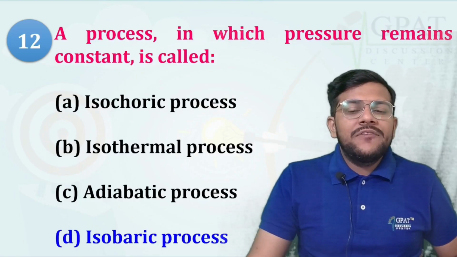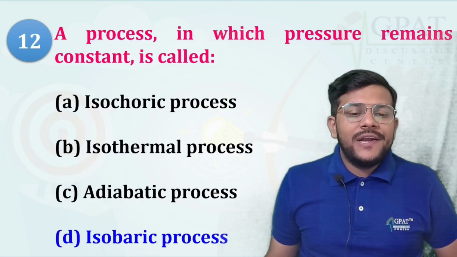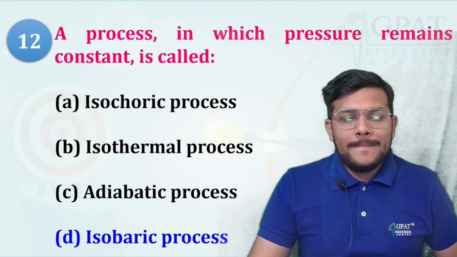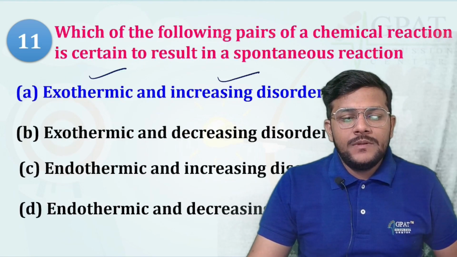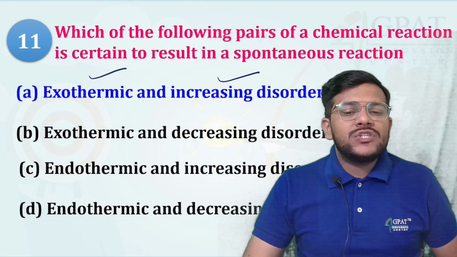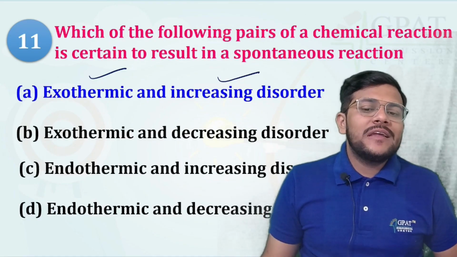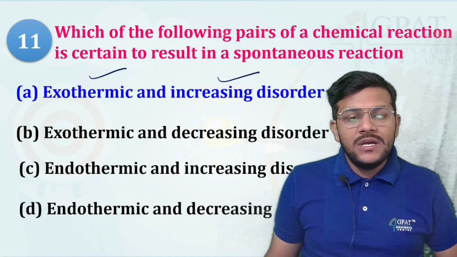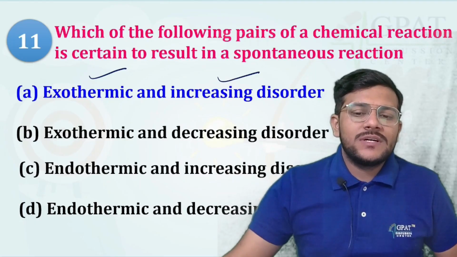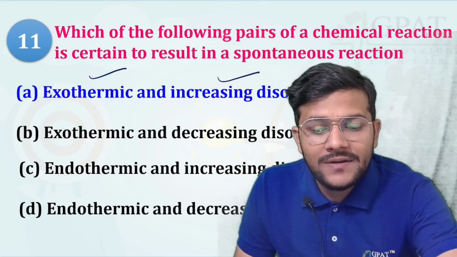The process in which pressure remains constant is called isobaric. Which of the following pair of a chemical reaction is certain to result in a spontaneous reaction? Exothermic and increased disorder. Got it?